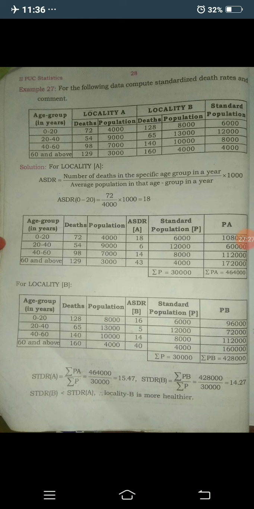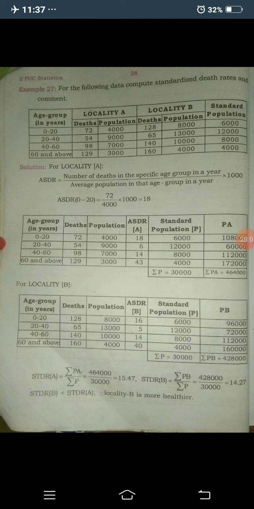First you need to consider the locality A deaths and population with the corresponding standardized populations. The specific age groups in years are 0 to 20, 20 to 40, 40 to 60, and 60 and above, with corresponding deaths 72, 54, 98 and 129, and corresponding populations 4,000, 9,000, 7,000 and 3,000. By using the corresponding deaths and population for the age groups, find the ASDR.